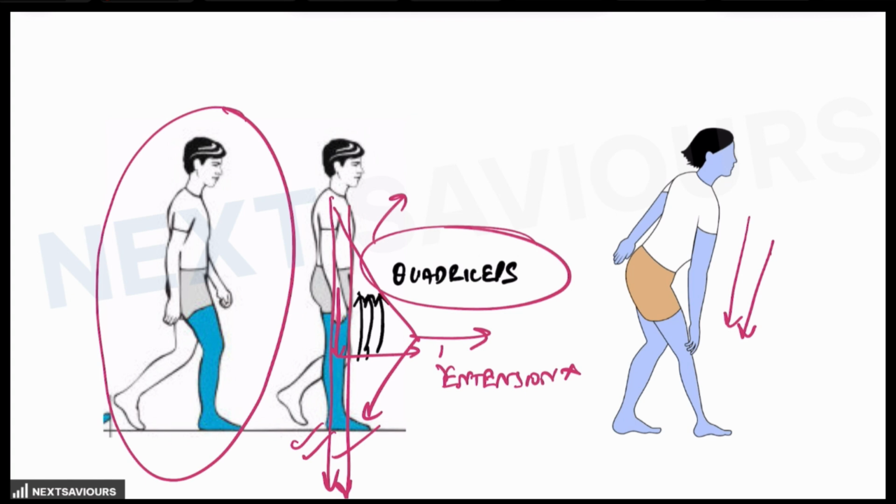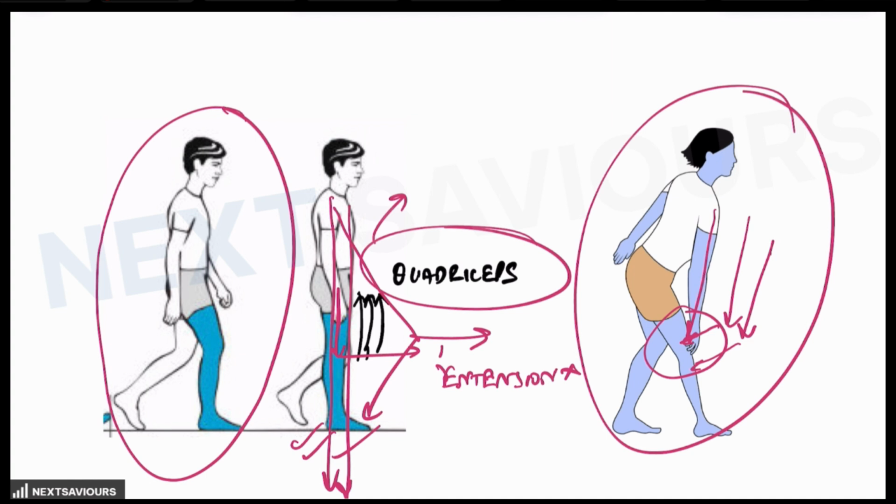Now, to counteract this instability, the patient instinctively uses one hand to brace against the knee. This hand contact provides additional support by mechanically stabilizing the knee and reducing the demand on the weakened quadriceps. Also, the tactile feedback from placing the hand on the knee assists in proprioception, thereby helping the patient better control the joint position. So this is how the hand to knee gait is identified, and the functional outcome is that the use of the hand minimizes the risk of knee buckling during ambulation. Although it helps maintain balance and stability, this compensation results in the characteristic hand to knee gait.